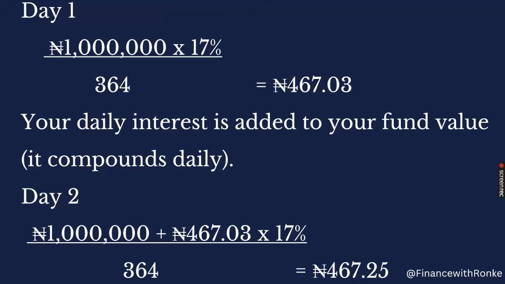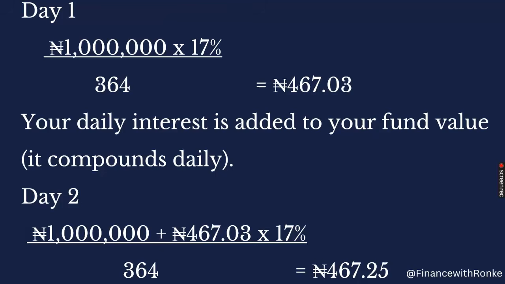So you now divide by 364 days. It comes to 467 naira 03 kobo. Let's say approximately 467 naira. So that is the interest you earn on January 1st. And the way the mutual fund works, your daily interest is added to your fund value. That means it compounds daily.